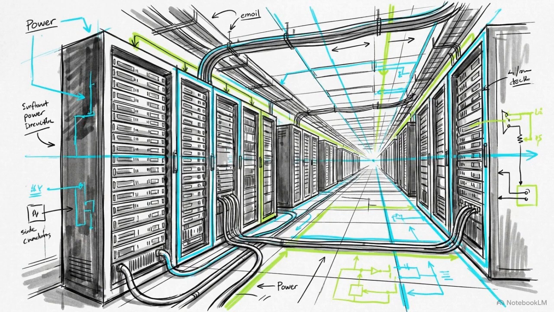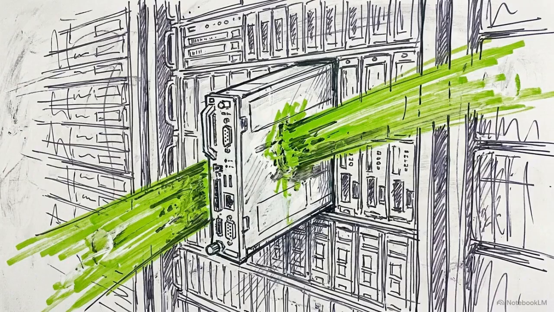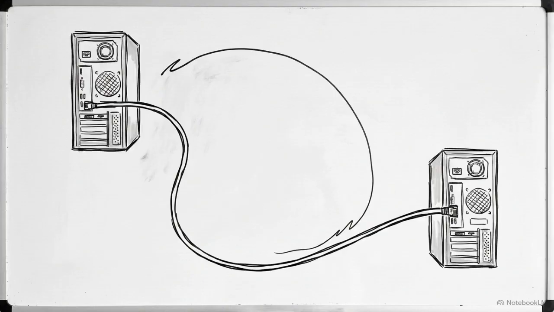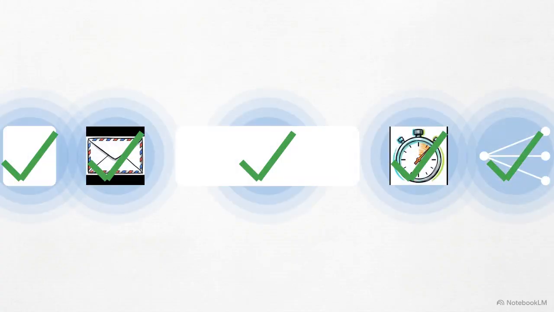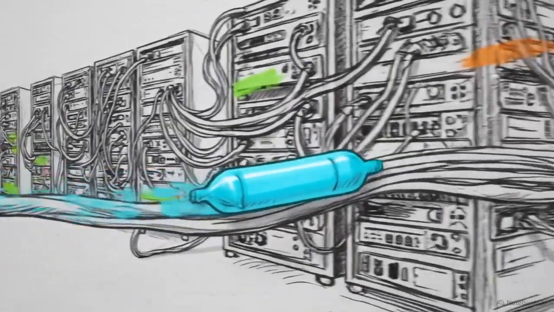Implementing these 3 delivery methods allows networks to scale efficiently. It ensures that devices only spend processing power on the specific traffic they are meant to receive. We started with a blank slate, 2 computers connected by a single silent cable. By implementing strict rules for encoding, encapsulation, sizing, timing, and delivery, we constructed a fully functional protocol capable of reliable data transfer. But real-world networks expand far beyond 2 end devices.